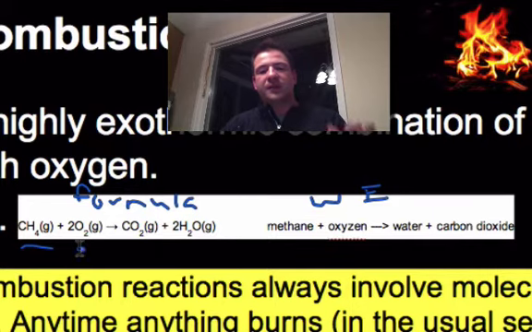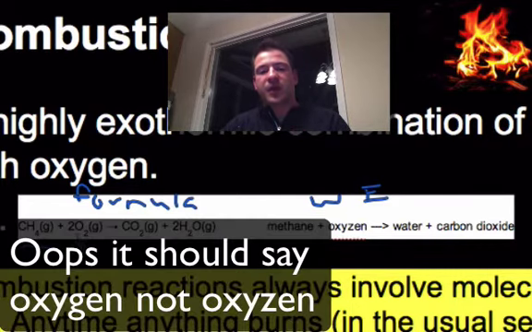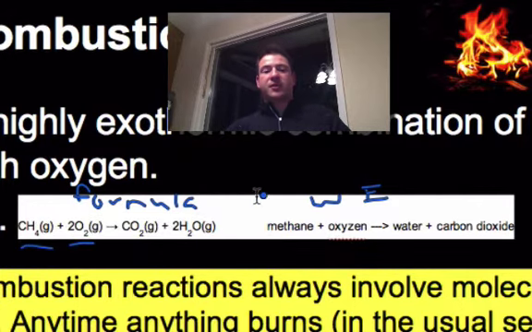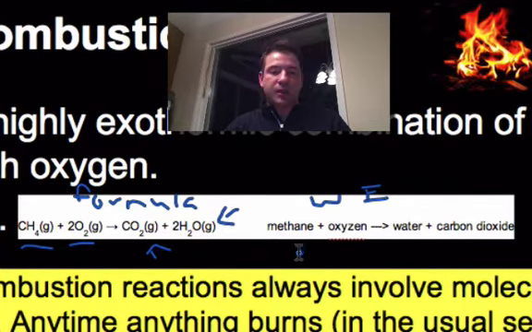But now what happens to methane? It's a hydrocarbon, it is carbon and hydrogen. What happens when I add oxygen gas to it? Poof, it combusts. In combustion reactions, we're always going to produce carbon dioxide gas and water vapor. Carbon dioxide gas is the CO2 here, and then the water vapor is right here. So in the word equation, methane plus oxygen is going to react to produce water and carbon dioxide.